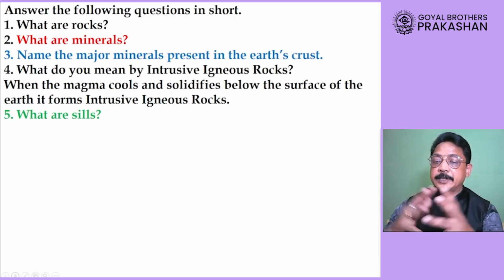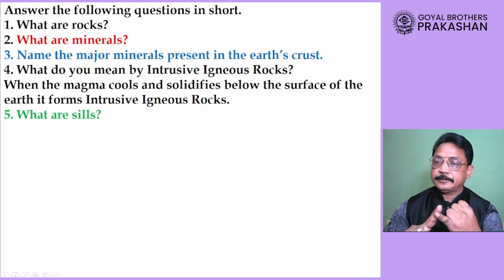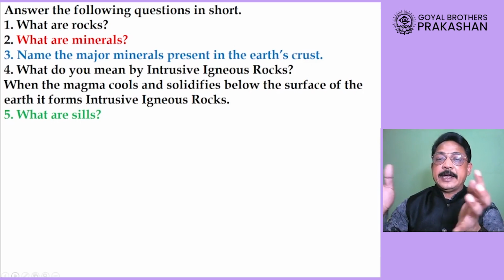But among them, the most abundant one are oxygen, second is silicon, third one is aluminium, fourth one is iron, fifth one is calcium, and sixth one is sodium. They are most abundantly found minerals.